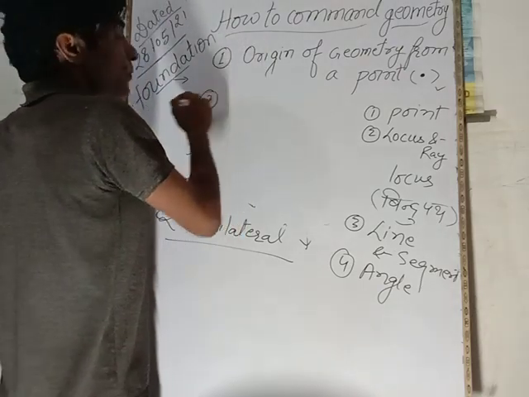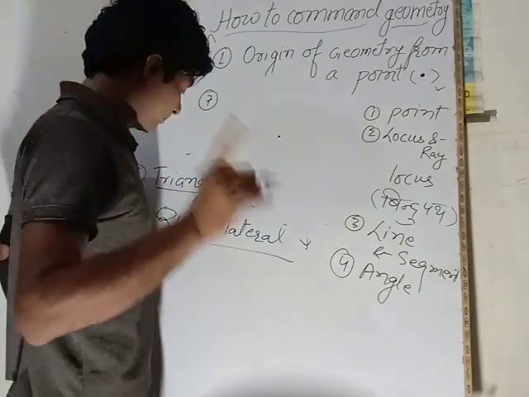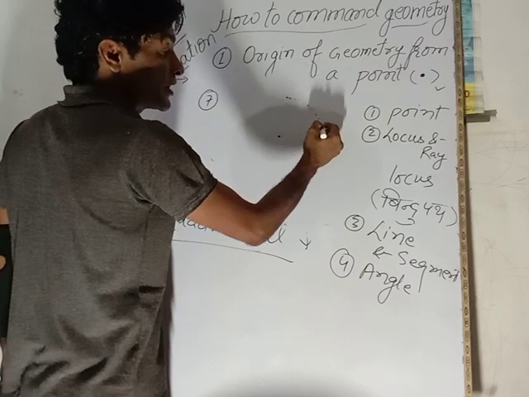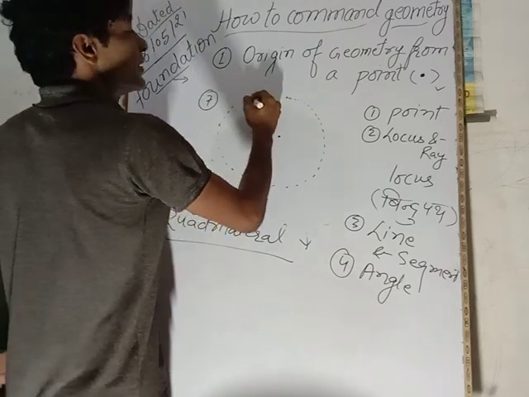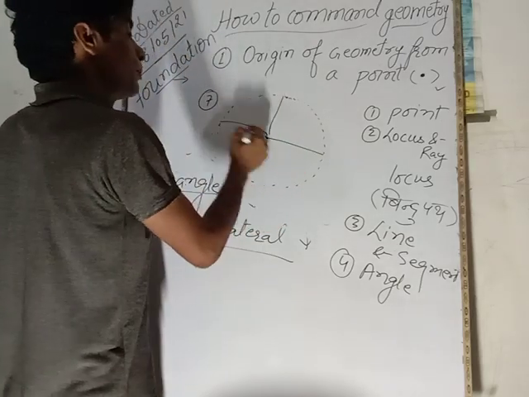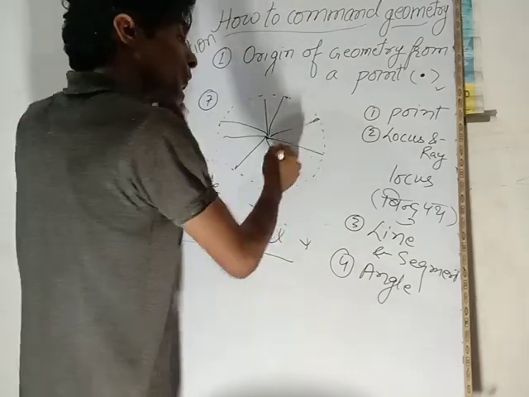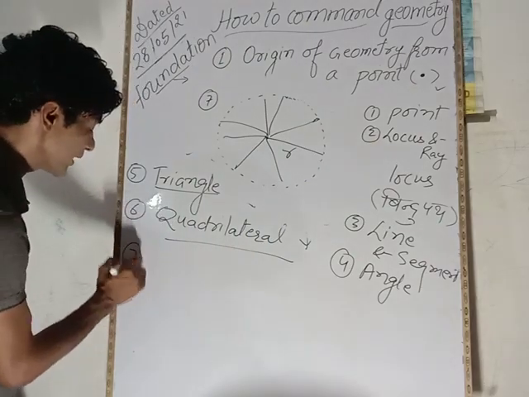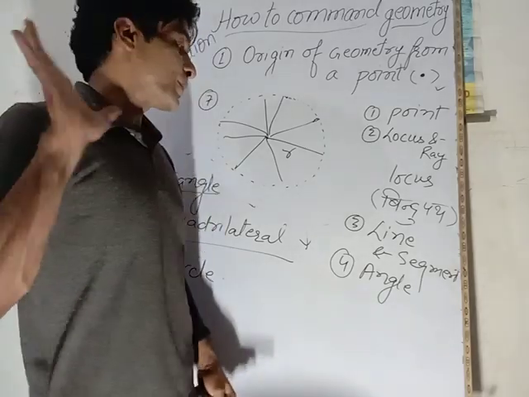Now the seventh point: when there is a fixed point and another point is moving around this fixed point in such a way that its distance remains the same in all its moves, सभी मूव्स पर जो इसका डिस्टेंस है वो सेम रहती है, इसको आप जानते हैं रेडियस. Then this closed figure is known as a circle. This is known as circle, right?